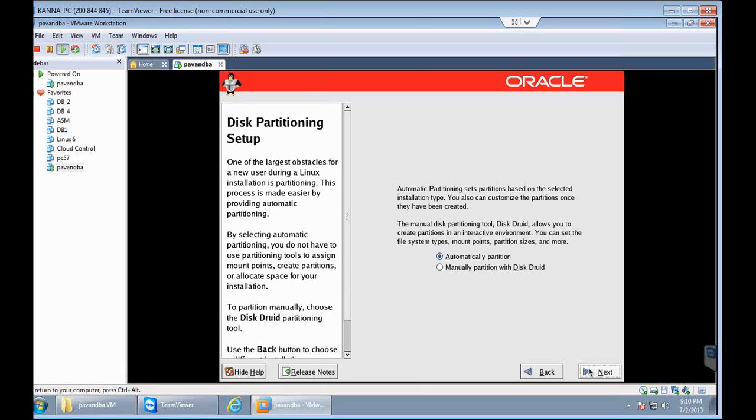So why I am asking this question is, usually when we are doing this operating system installation, we need to partition our hard disk. So for every operating system installation, this is a mandatory step. So here also we have that thing. So you can see two options are available: automatic partition and manual partition. So we are going to do the manual partition. We are not going by automatic. So do select manual partition and click on next.